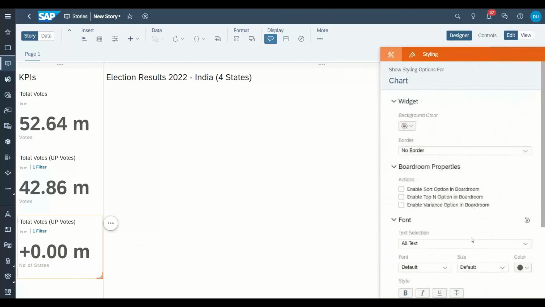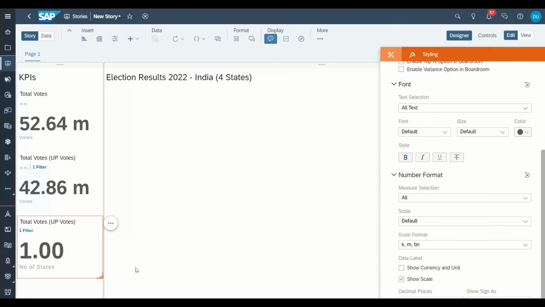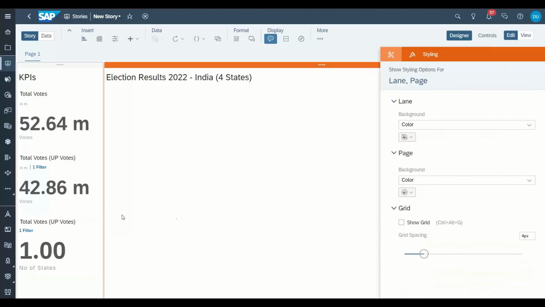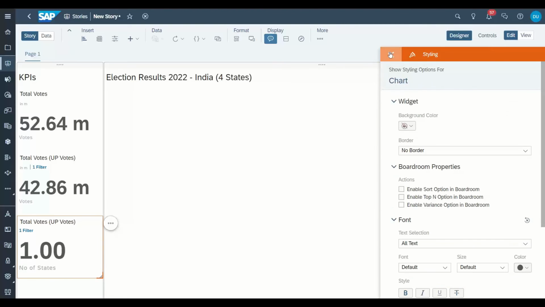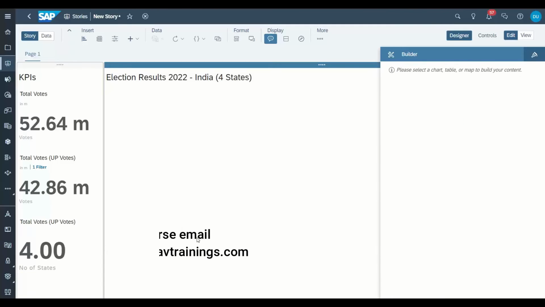And million is too big for this number, so we scale it back to default. I will also take away the filter which I've added on UP, and you will see here the count is 4. There were total 4 states where the elections were held. Super. These are some of my KPIs.